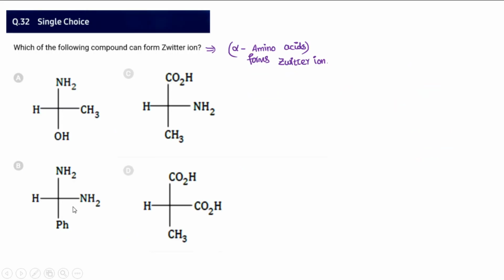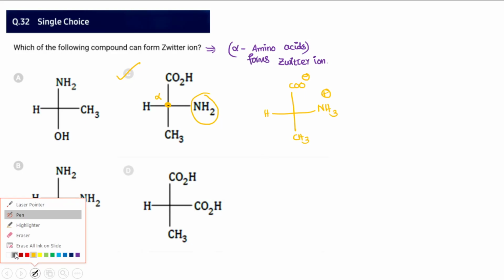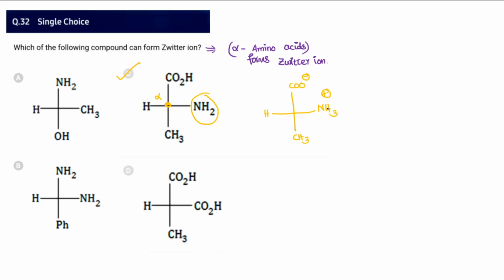And 32, which of the following can form Zwitter ion? We know amino acids specifically form Zwitter ions, forming cations as well as anions in the same compound. So therefore option C can be found to be an alpha amino acid, because in COOH, this carbon is an alpha carbon, and in the alpha carbon here an amino group is there. So automatically this is going to exist in the form of Zwitter ion, like COO minus and then NH3 plus. Over here H and over here CH3 will be formed. So therefore it forms Zwitter ion readily. So therefore we can say option C.